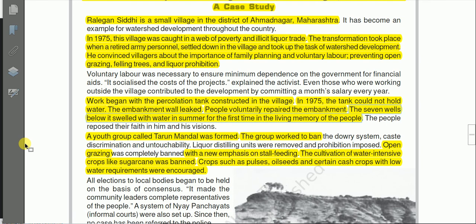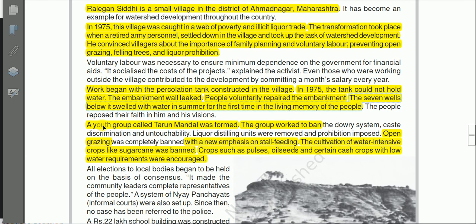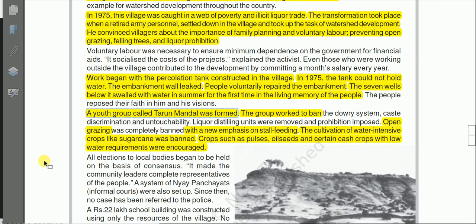Another step is that a youth group called Tarun Mandal was formed by a retired army personnel. The group worked to ban open grazing, with a new emphasis on stall feeding.